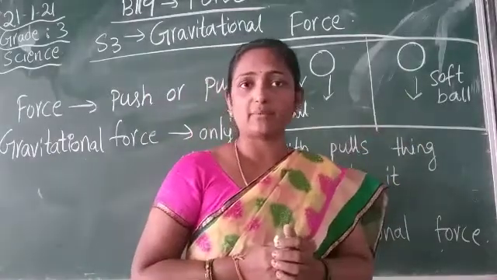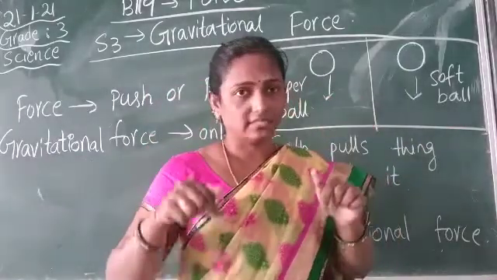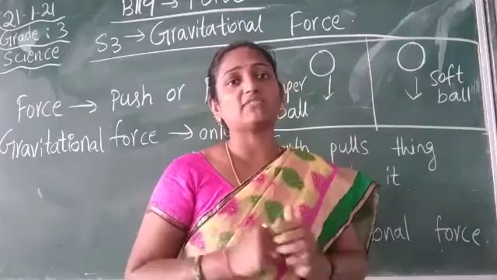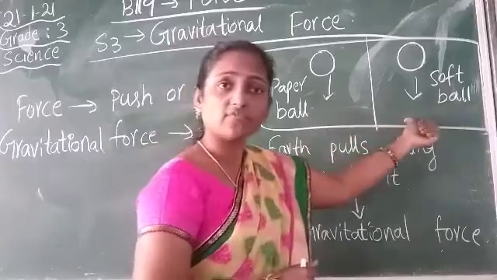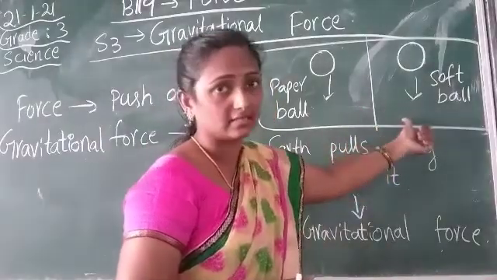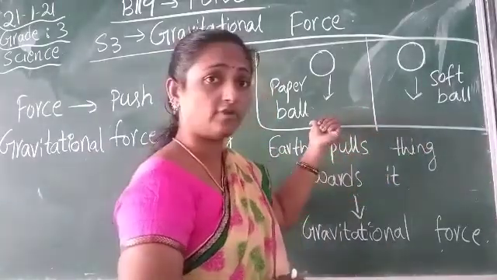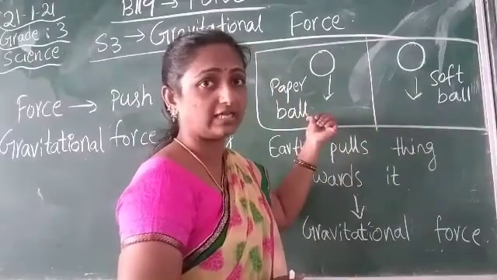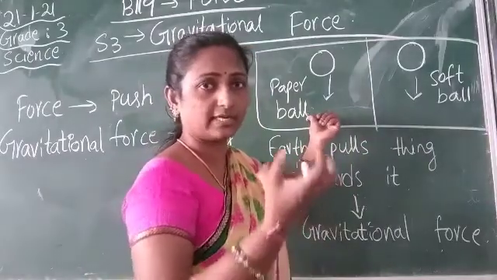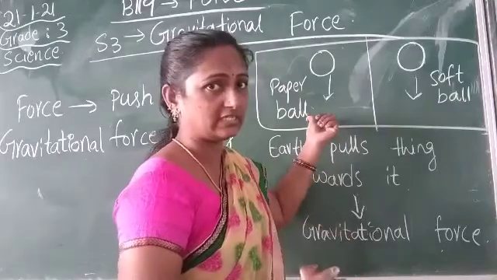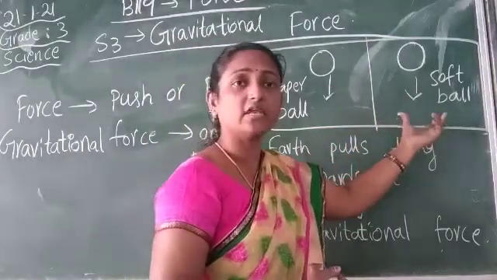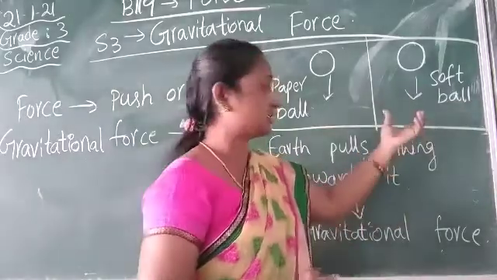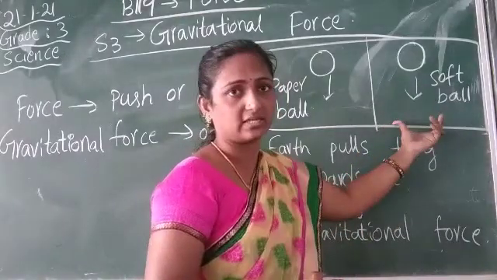What happens? Which one will reach the ground level faster, the paper ball or the soft ball? You may think that the paper ball, which is lighter, will get pulled by the earth's surface more easily. No, the soft ball, which is heavier, will get pulled by the earth's surface very fast.